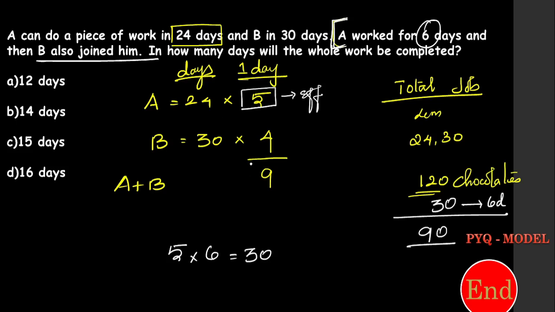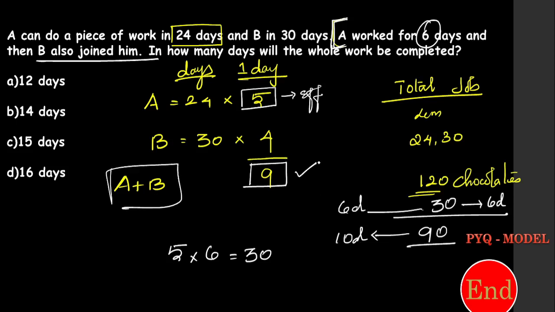If B also joined him, both of them can complete 9 chocolates in a day. Totally we had 90 chocolates. So 90 chocolates was completed in 10 days. Right? So already 30 chocolates was completed in 6 days by A. Now the remaining 90 chocolates was completed by both A and B. One day A and B can complete 9 chocolates. So 90 chocolates was completed in 10 days. So totally 16 days it takes to complete the entire work. That's the right answer. Is it clear?